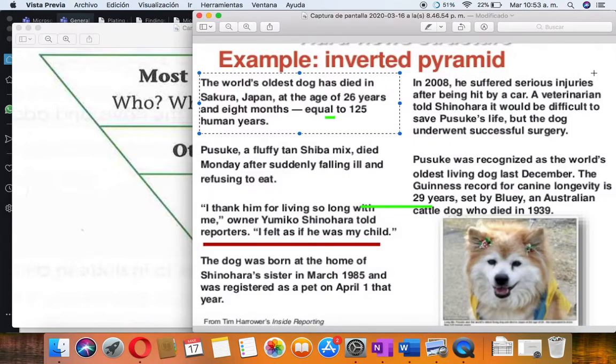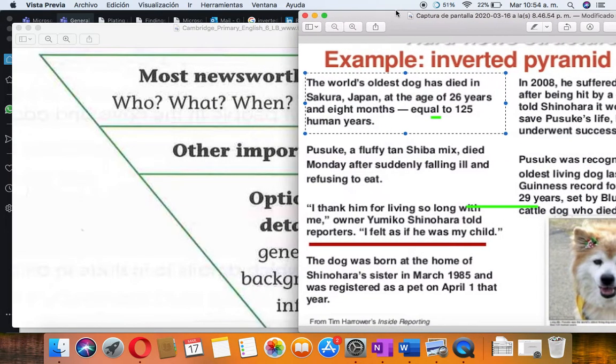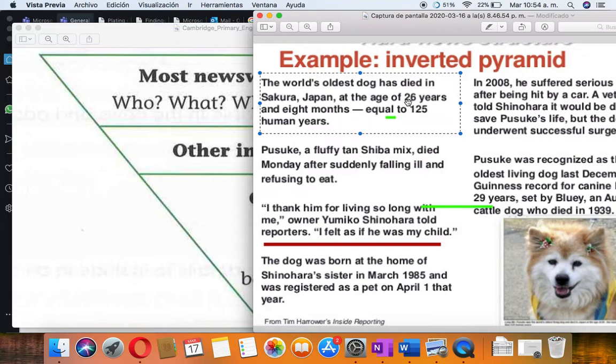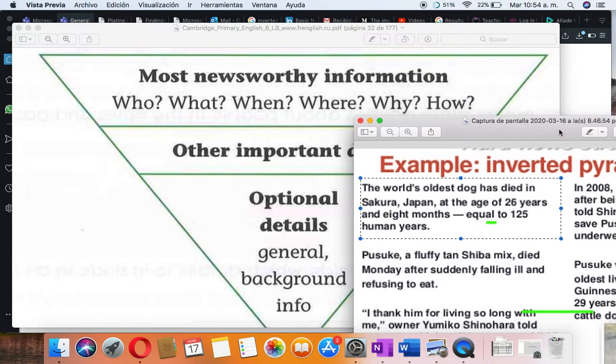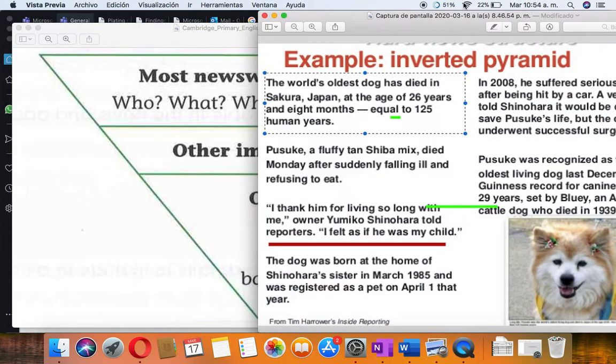Here I have a good example for you. This is the story about a little dog that was the oldest dog in the world and he finally died when he was 26 years old. So if you look, who was it? The world's oldest dog has died in, here you have the where, in Sakura, Japan. You also have extra information like when did he die? You know that he died when he was 26 years and 8 months old. For example, that would be equal to 125 human years. We also have questions like why did he die and how did he die?